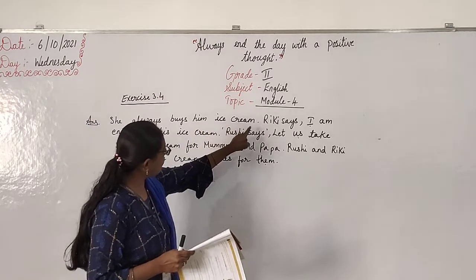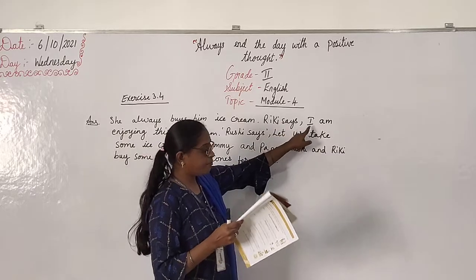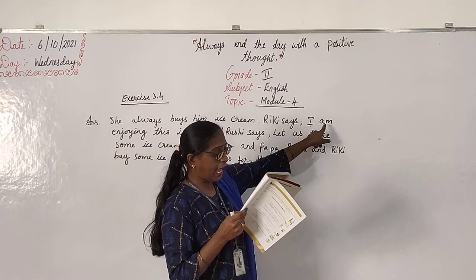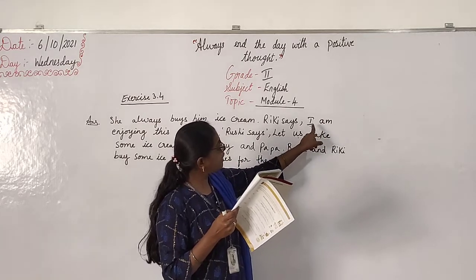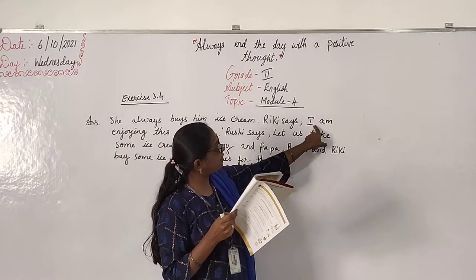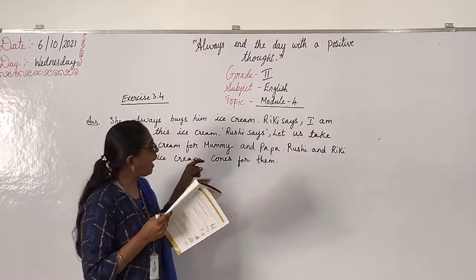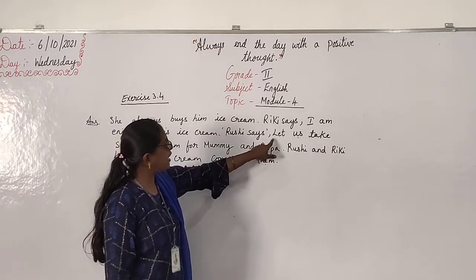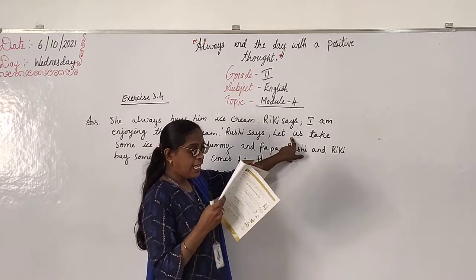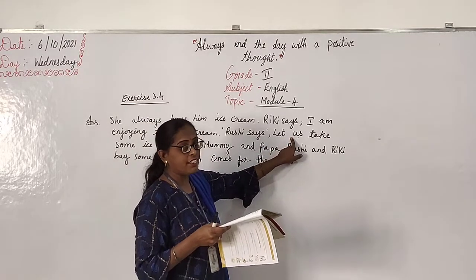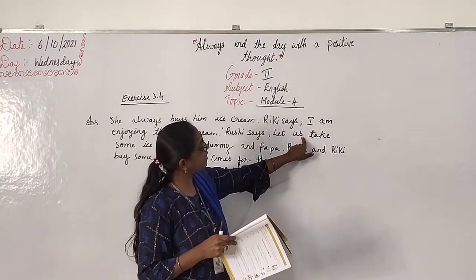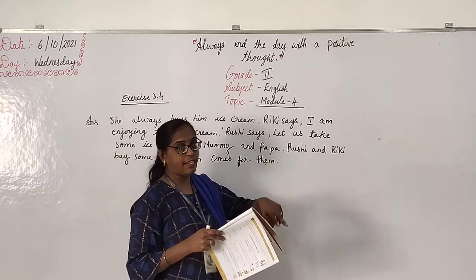Him, ice cream, okay? Ricky says, "I am enjoying this ice cream." Instead of Ricky, I have used I. Rushi says, "Let Ricky and me." Instead of Ricky and me, I have used us. Okay, they both are there.